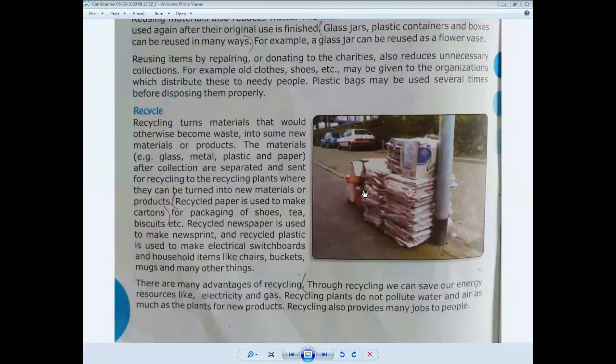Buying recycled goods is another way to participate in this part of the 3 Rs. How will you participate in recycling? By buying things that can be recycled and used again and again.